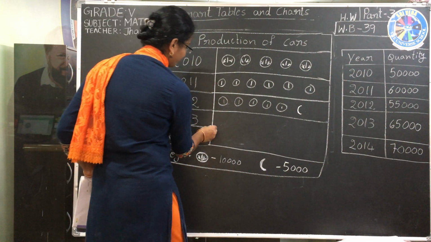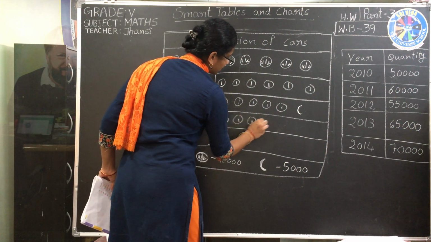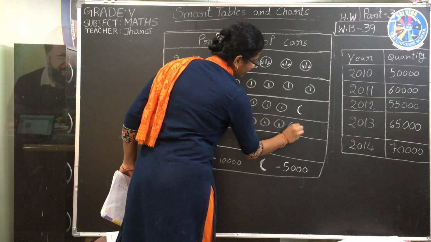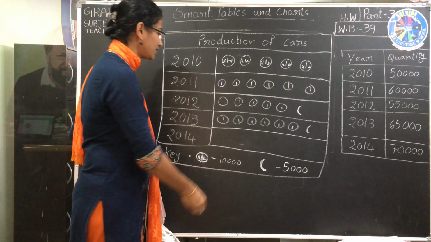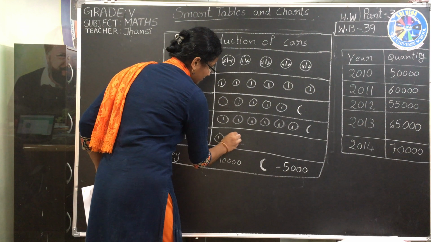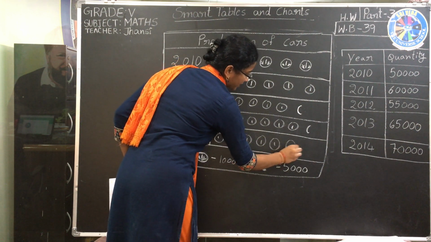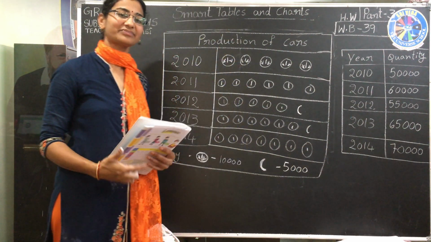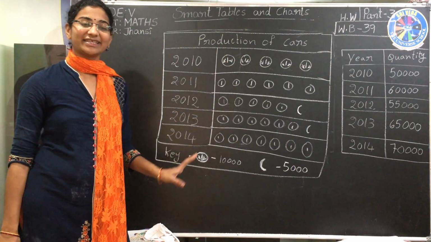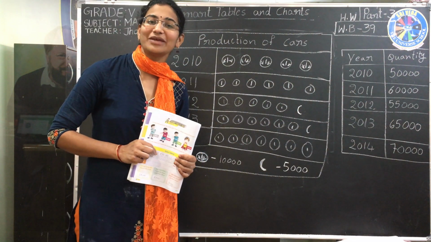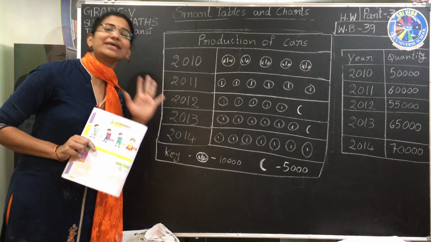Then 65,000 means 6 coins and a half: 1, 2, 3, 4, 5, 6, and 5,000. Like this we have to draw. 2014 also, 7 coins we draw: 1, 2, 3, 4, 5, 6, 7. For 1 rupee you can draw designs. 70,000. Like this we have to draw the pictograph. Understood? No problem.